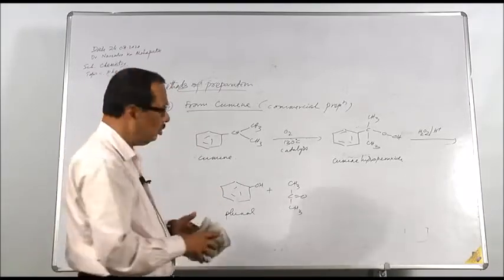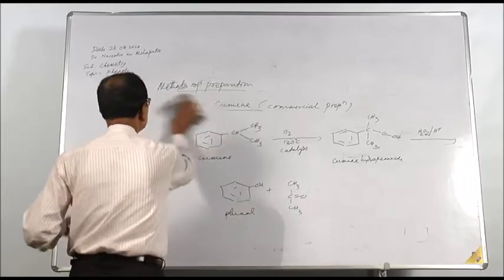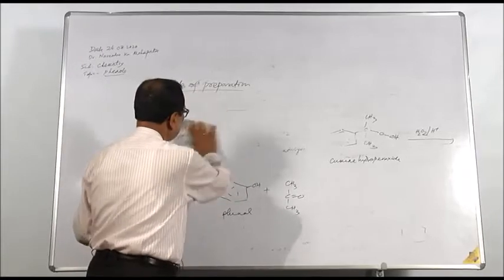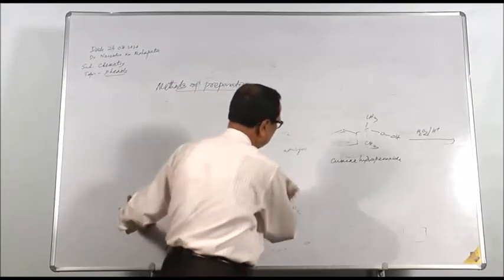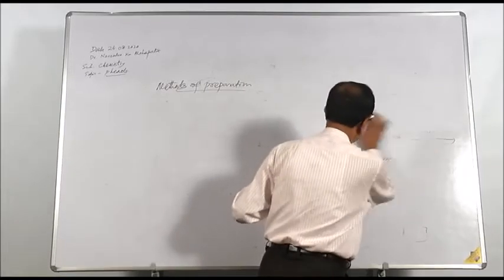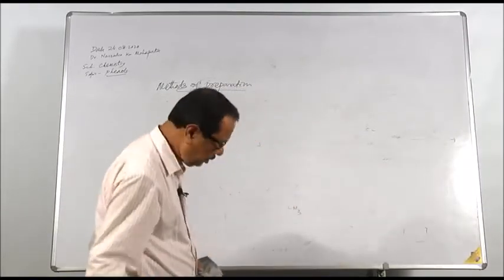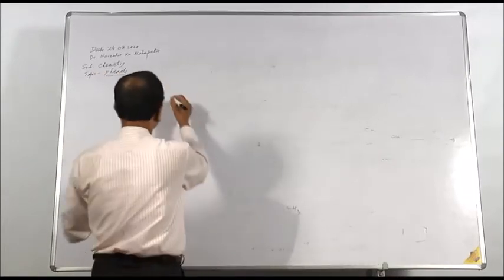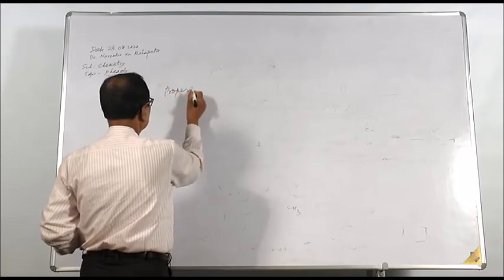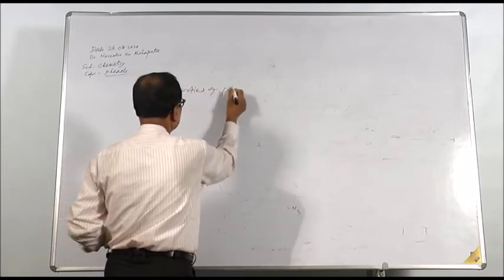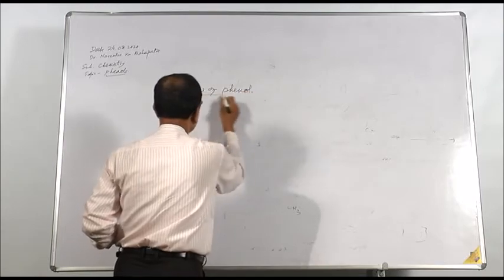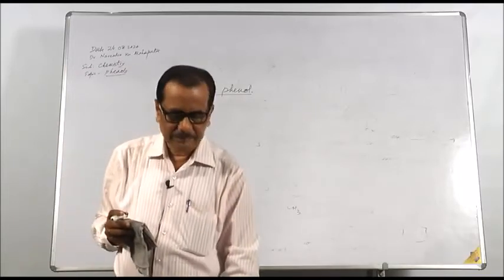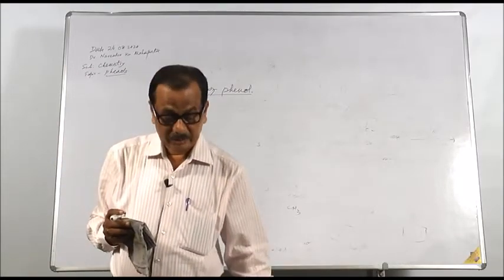Now let us come to properties of phenol. Phenol is a low melting point solid.